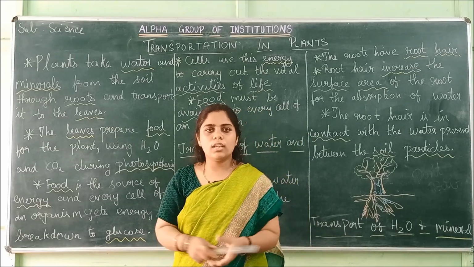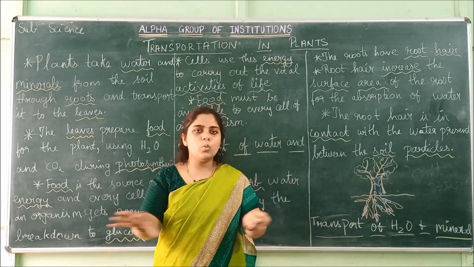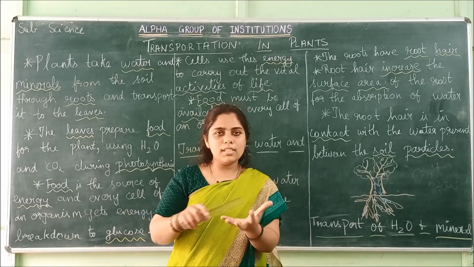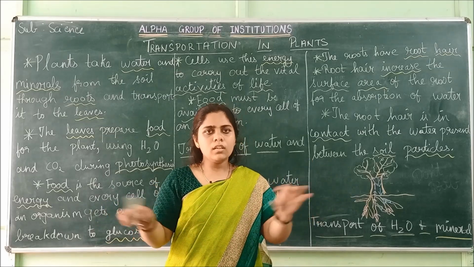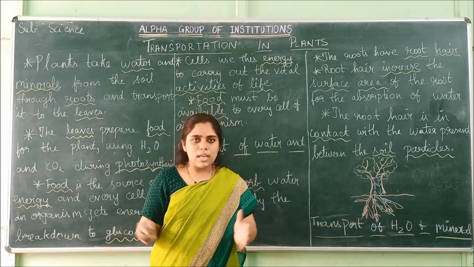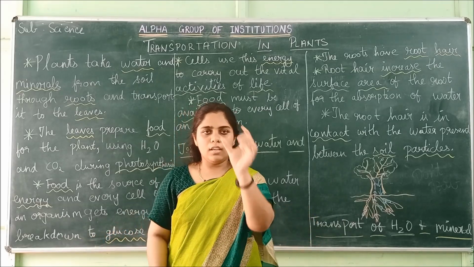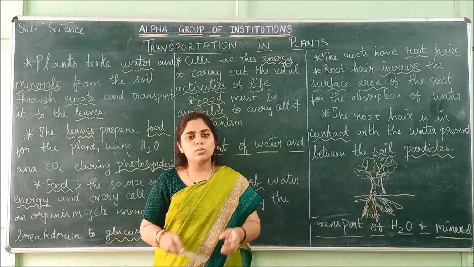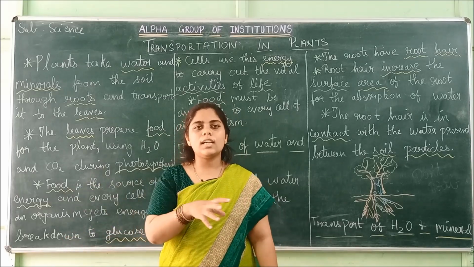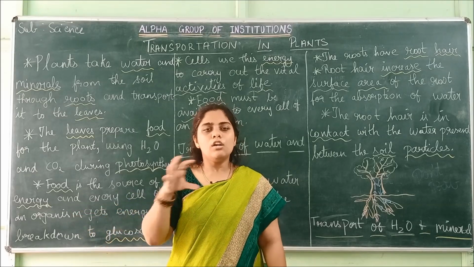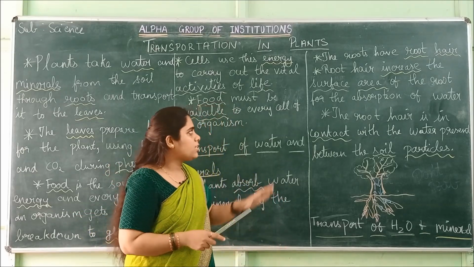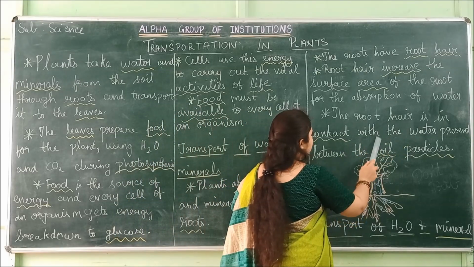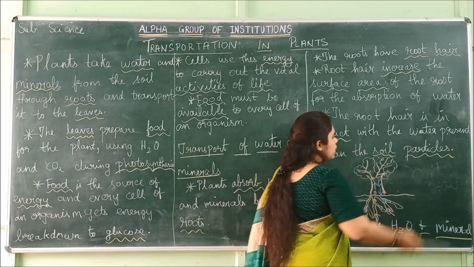If the plant is here, the roots will grow to a certain distance apart from the plant, maybe around 1 or 2 meters underground, and suck up all the nutrients and water for the plant to grow. That is the main function of the root hair. The root hair is in contact with the water present between the soil particles.